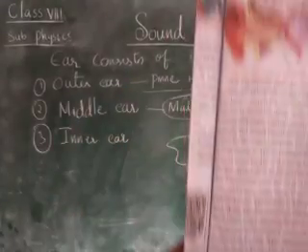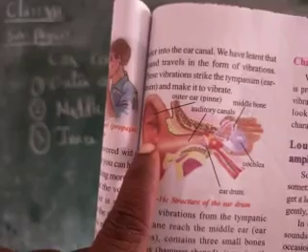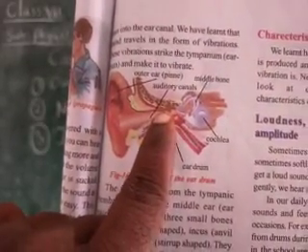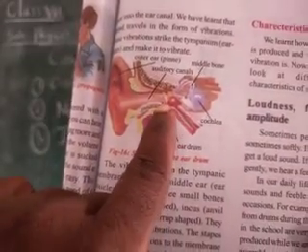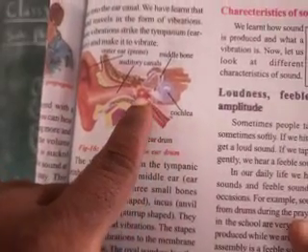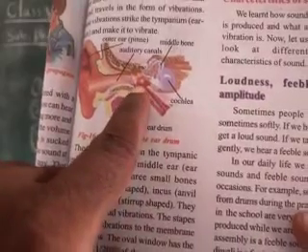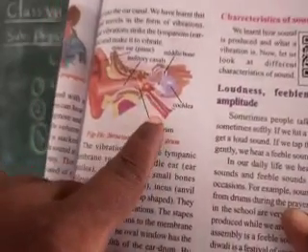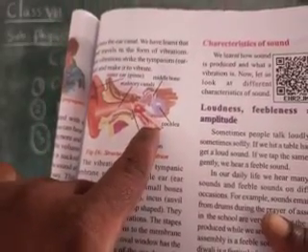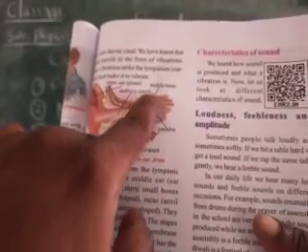Now see here. Here the outer ear is connecting. After the sound vibrations reach the outer ear, they enter the auditory canal, that is the ear canal, and vibrate the tympanum. From there they enter the middle ear. The middle ear contains three bones, which we call malleus, incus and stapes. From the stapes the vibrations enter the oval window.